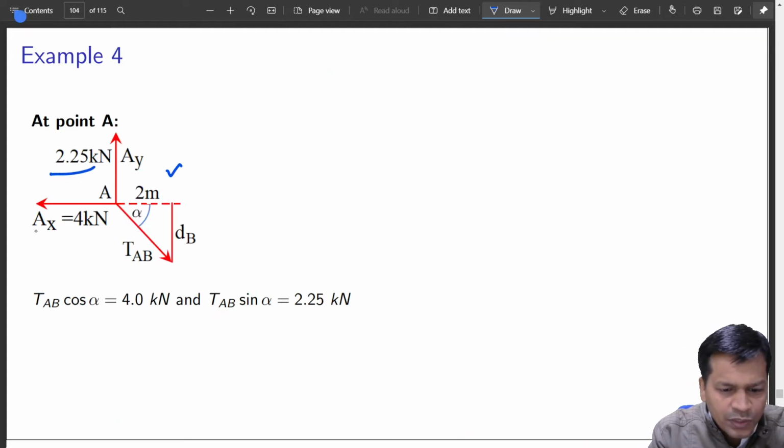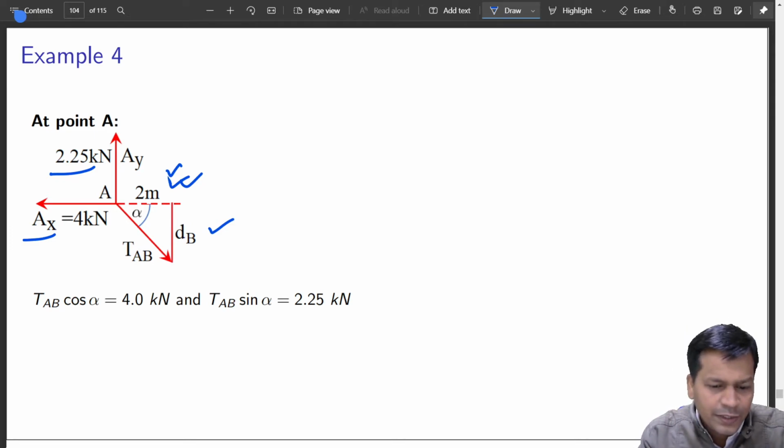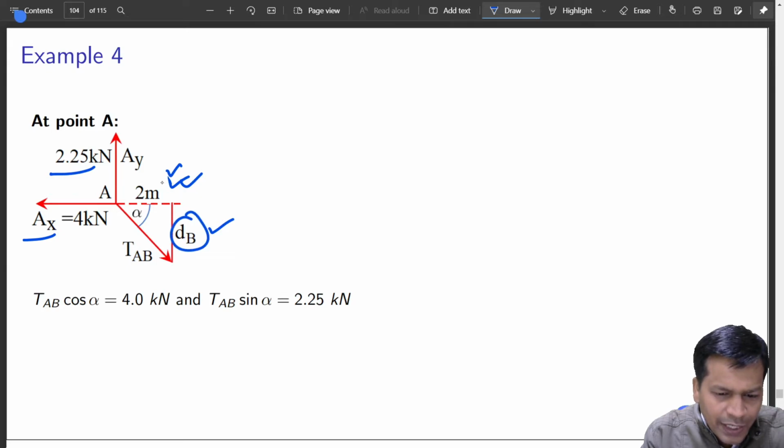So this is known, this is known, this distance is known, dB has to be found out. What exactly you can say now is that whatever is the slope due to this and this, that is what gives you the slope of this TAB, correct? Because your tensile force is directed along the direction of the cable, and the cable is defined geometrically using dB and 2 meters, is it not?